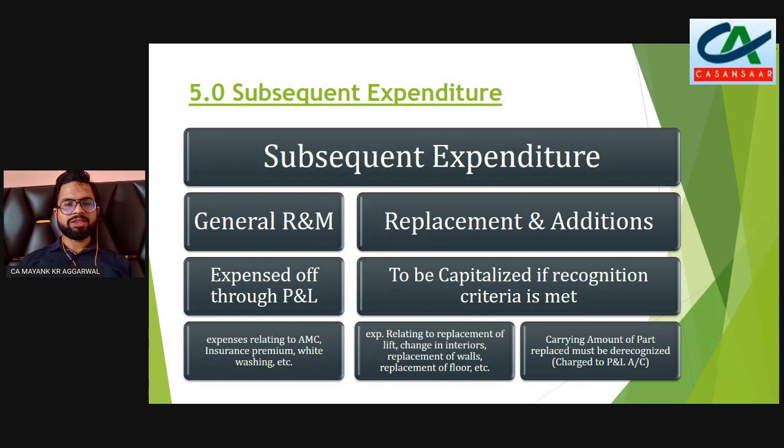While those expenses which lead to increase in the value of investment property, like replacement of walls, replacement of floor, change in interiors, replacement of lift, are capitalized in the books of accounts and not charged to profit and loss account.